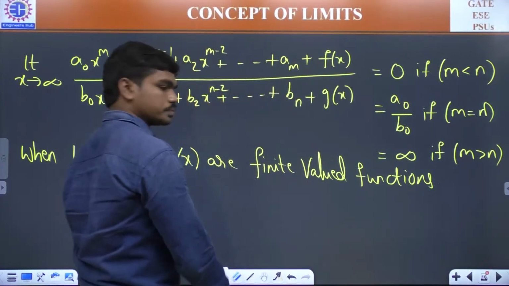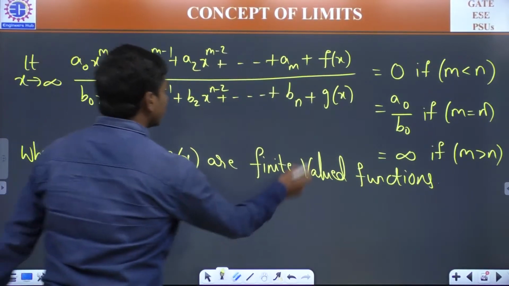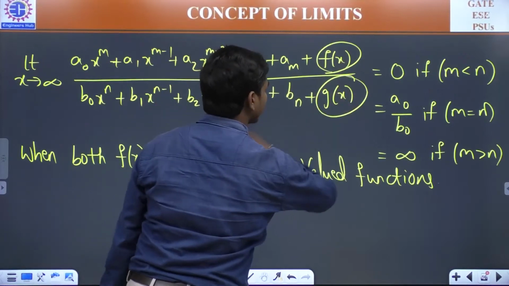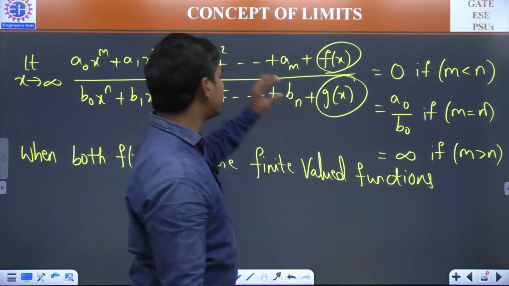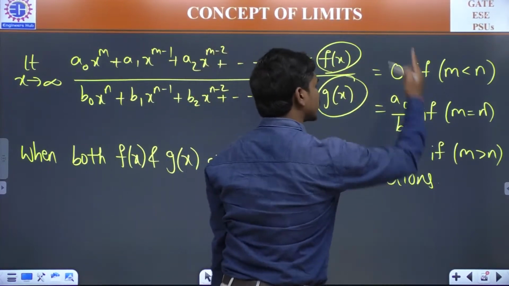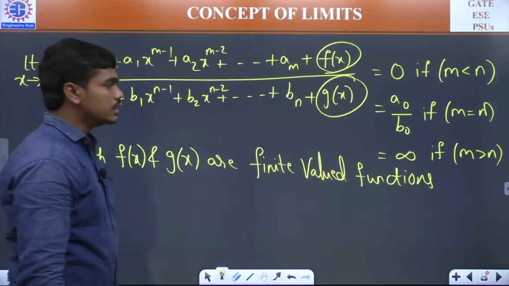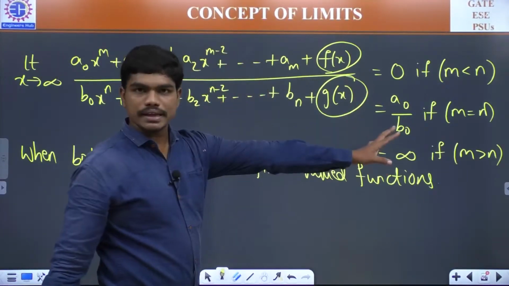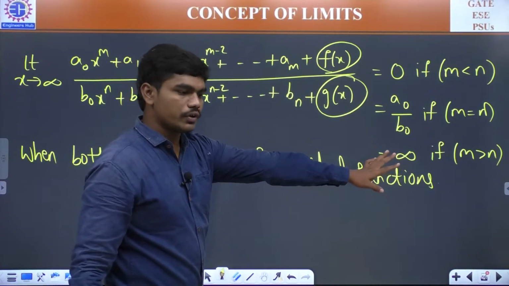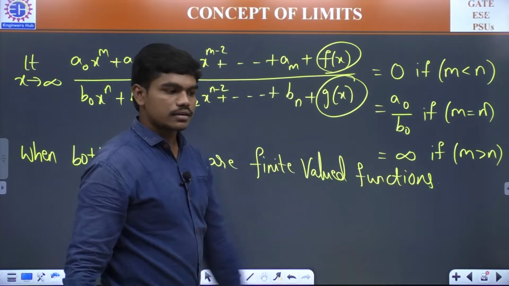So if you see this f of x and g of x, if they are finite valued functions, means whatever might be the input of x, if these two functions are giving you some finite value, then these conditions get pulled up. Okay, clear? How this is happening, I have already given in that course. So please, if you want, you can go there. I'm not going to give proof now. Okay, I have already given in that course.